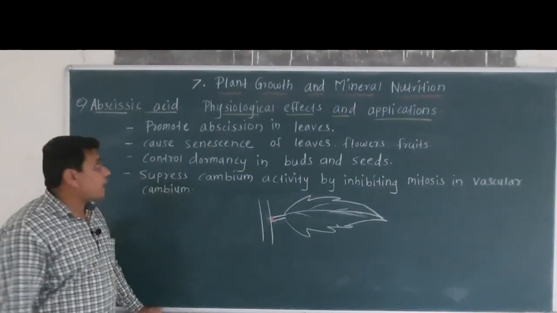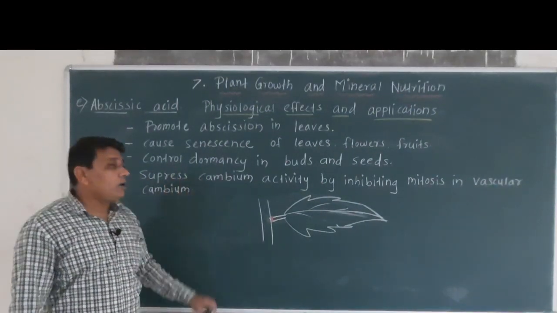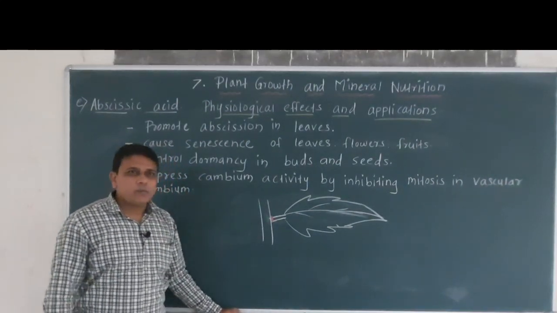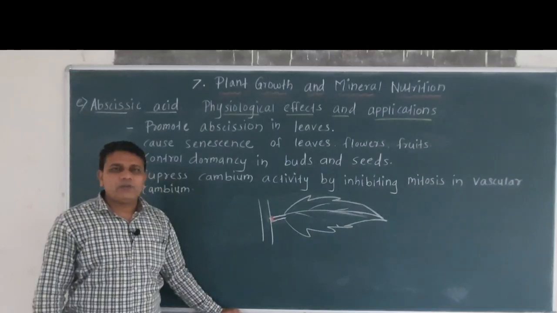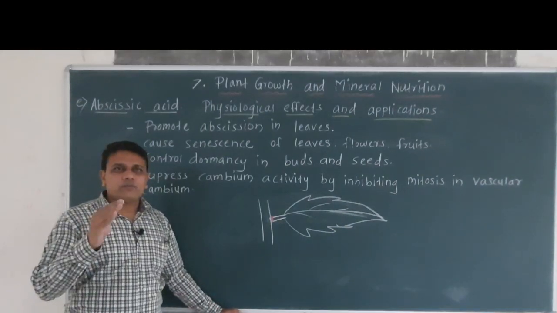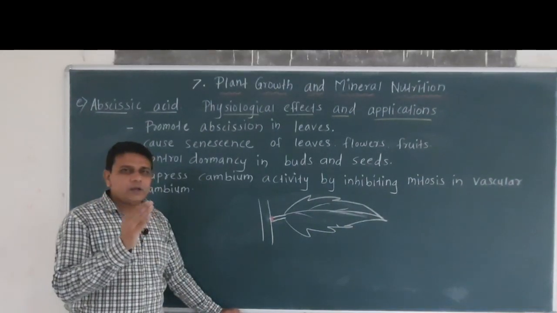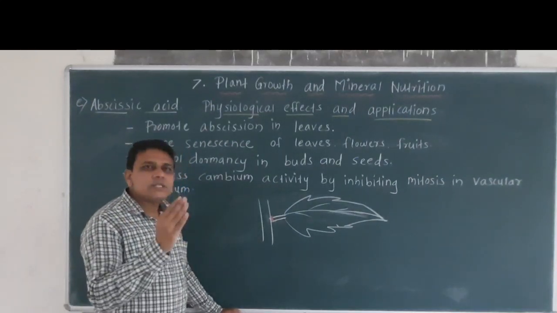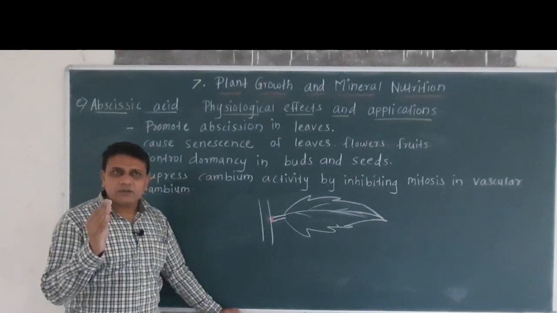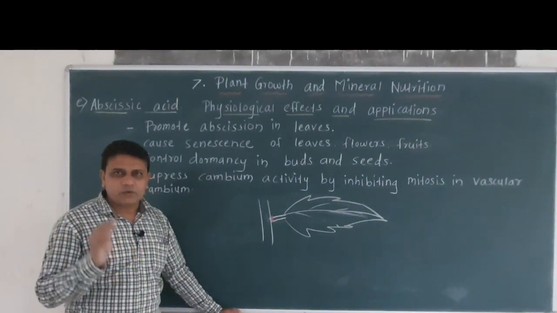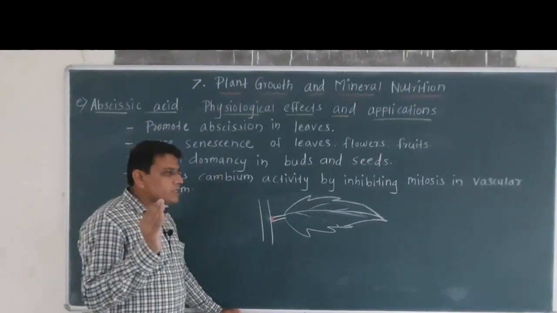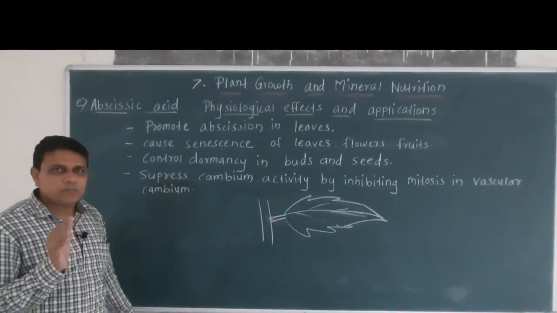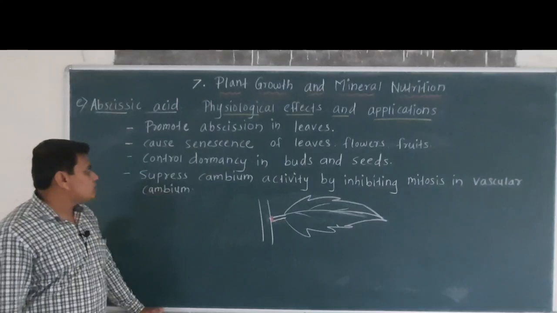Then abscisic acid controls dormancy in buds and seeds. Now dormancy is a phenomenon in which the growth of a bud or the embryo inside the seed is stopped for a particular period. So such buds or seeds are called dormant buds or seeds.